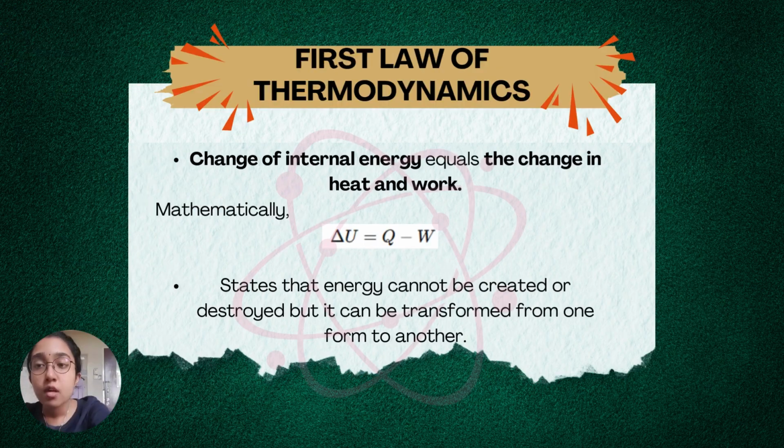So basically, the first law will talk about the conservation of energy, and the second law will relate to concepts about entropy. For the first law of thermodynamics, it is defined as the change of internal energy equals the change of heat and work. We can express this mathematically as delta U equals Q minus W. It also states that energy cannot be destroyed or created, but it can be transformed from one form to another form.